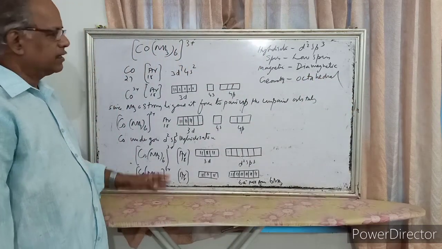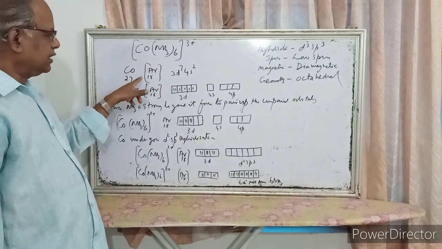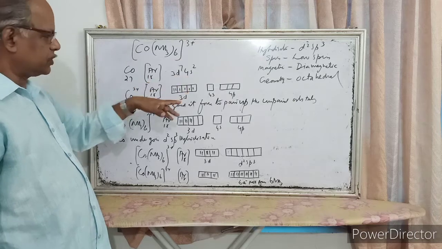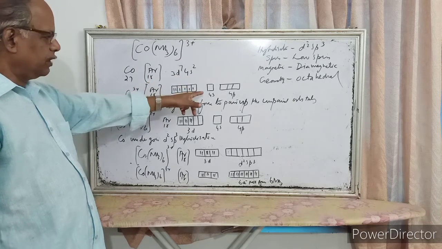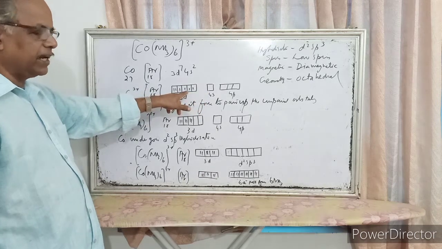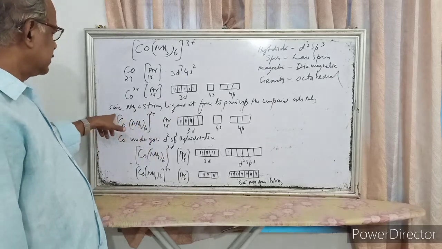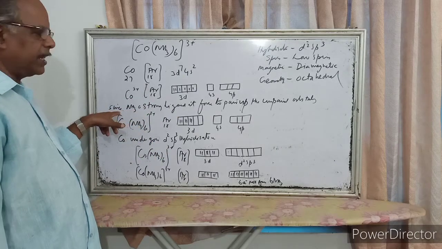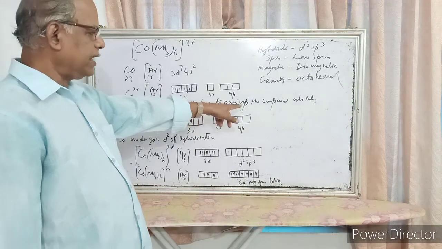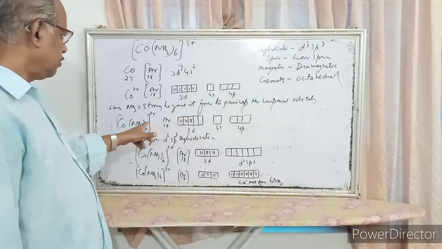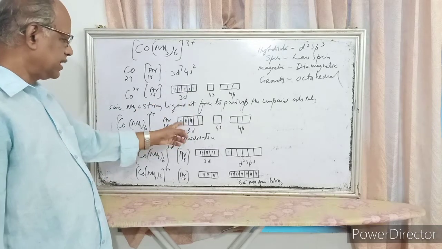So once again, [Co(NH3)6]3+. Co is 27, argon 18, 3d7 4s2. Cobalt in Co3+ oxidation state: 2 electrons from 4s and 1 electron from 3d will be given out. So remaining is 3d6. Since here ammonia is the ligand, that's a strong ligand. Since ammonia is a strong ligand, it forces the unpaired electrons to pair up. So the 6 electrons will be shifted to 3 orbitals to give 3d6.